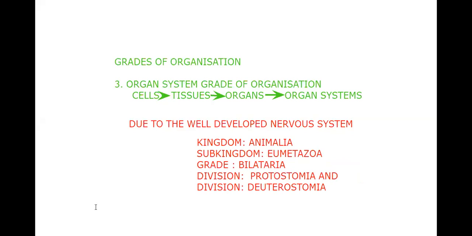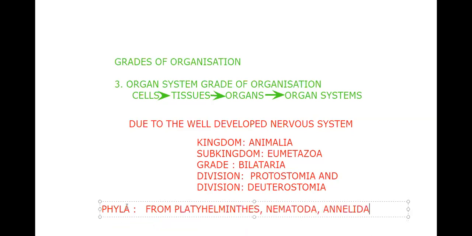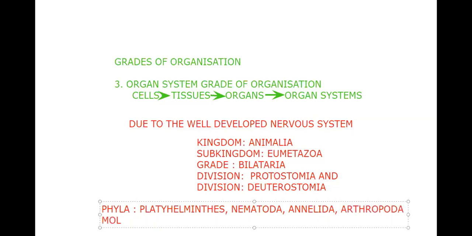Then when I ask about the phylum, what can you say? The phyla from Platyhelminthes to Chordata. Shall we write the total names we wrote earlier? Phyla Platyhelminthes, Nematoda, Annelida, Arthropoda, Mollusca, Echinodermata. No need for "from", we are writing the total.